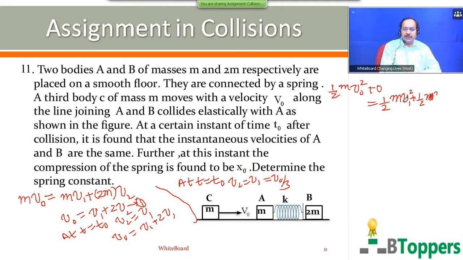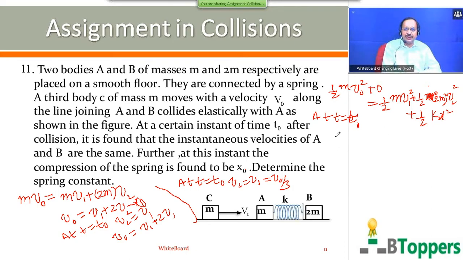Kinetic energy of block A is half into mass of block A and square of the velocity of block A. Kinetic energy of block B is equal to half into mass of block B, which is 2m, into square of the velocity of block B, plus elastic potential energy stored in the spring, half k x square. So at the instant t equal to t naught, v2 and v1 become equal, each equal to v naught by 3, and x equal to x naught.